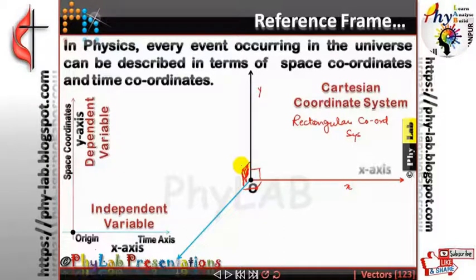So the left right axis, the red color axis, is the x-axis, the black color axis happens to be the y-axis, and the blue color axis happens to be the z-axis.